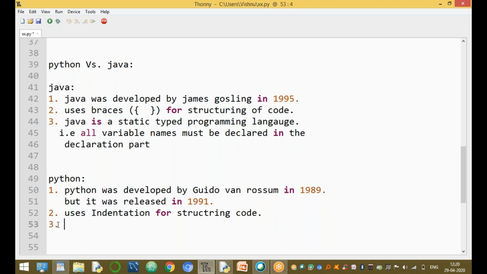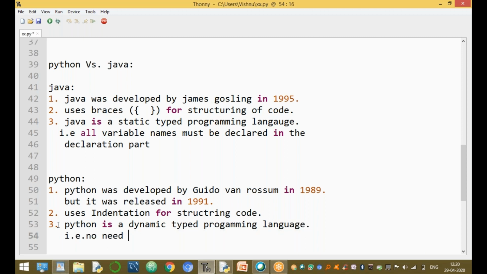In Python, there is no need for variable declaration. Python is a dynamically typed programming language. That means when you assign the first value, the variable is automatically declared. That is one more difference between Java and Python. In Java, variables are declared in the declaration part, and in Python, there is no need of variable declaration.